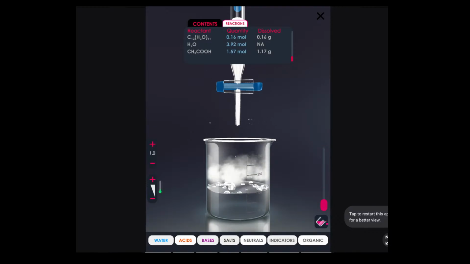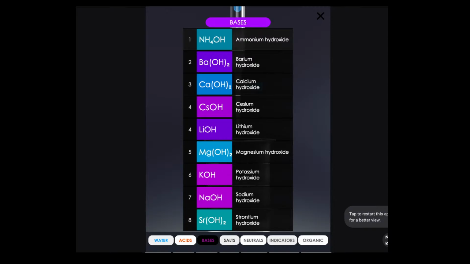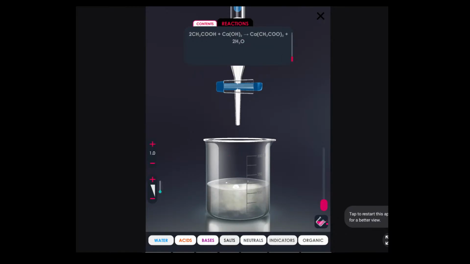It immediately dissolves and you can see these fumes coming. Okay, nice fumes coming. So these fumes are due to this reaction. Oh, no reactions yet. What? Okay, it just got dissolved. So what we'll do is we'll put some base and see whether it reacts. So ammonium hydroxide, calcium hydroxide, that is asked in the exam mostly. Let's put that one. And now let's see what reaction this is. So this is the reaction, and the acetic acid reacted with calcium hydroxide.